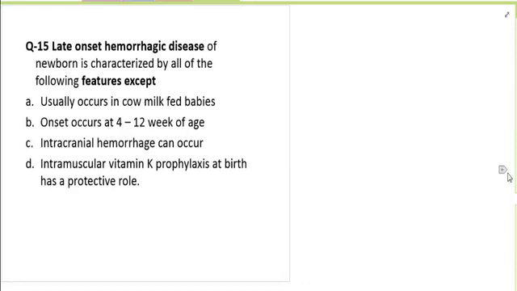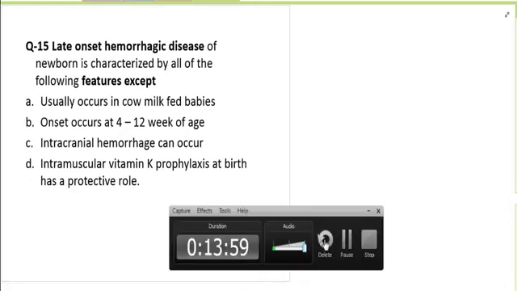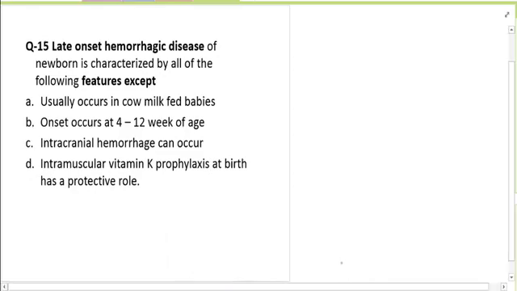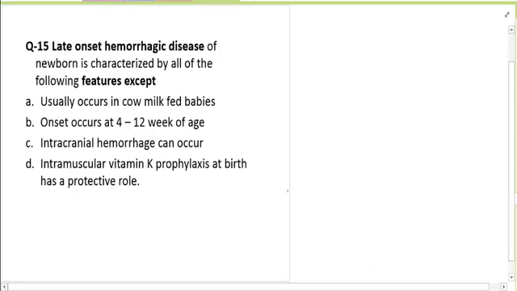Now the next question is on hemorrhagic disease of the newborn. Before late hemorrhagic disease, you should know that early hemorrhagic disease, which occurs within the first 24 hours of life, is usually because of maternal drugs, like maternal rifampicin, maternal warfarin, these kind of drugs.